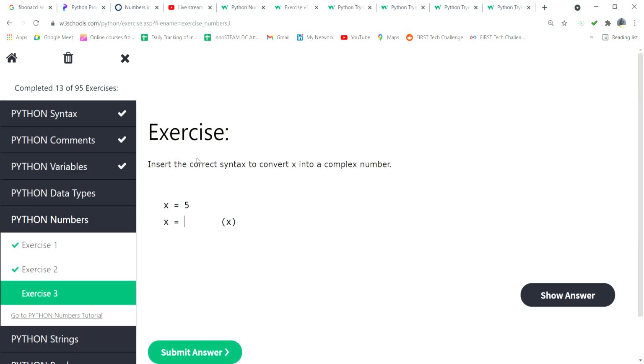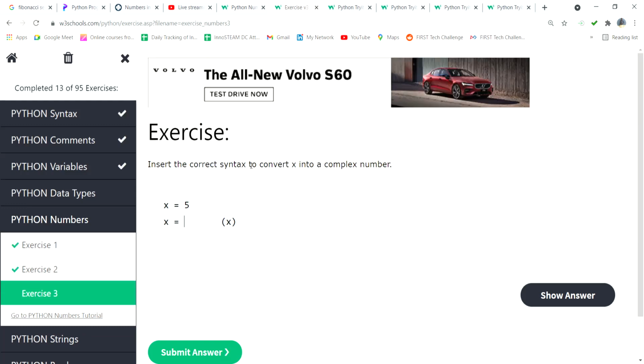Insert the correct syntax to convert x into a complex number. How do we convert to a complex number? What is the syntax we can use? Integer.